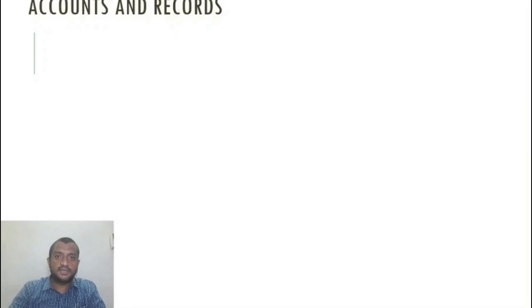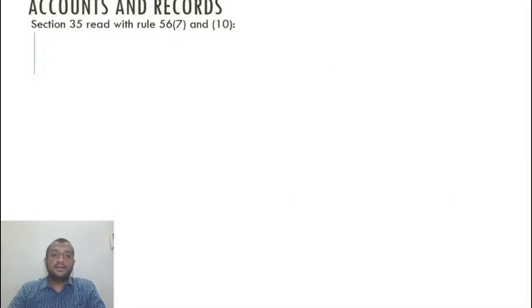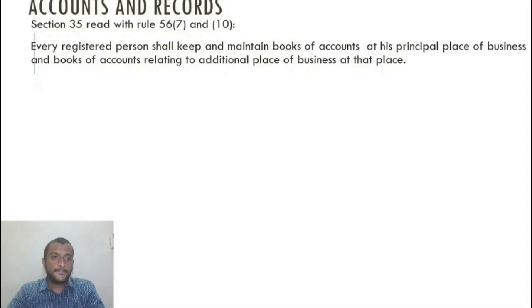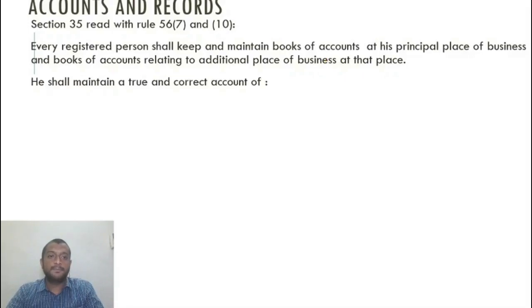Alright, accounts and records. So what are the sections governing this? Section 35 gives us what are the accounts that need to be maintained, what are the records that need to be maintained, along with rule 56 sub rule 7 and 56 sub rule 10. So every registered person, so we are talking of only registered persons, a person who is not registered or not required to be registered doesn't need to maintain these accounts and records, shall keep and maintain books of accounts at his principal place of business and books of accounts relating to additional place of business at that place.